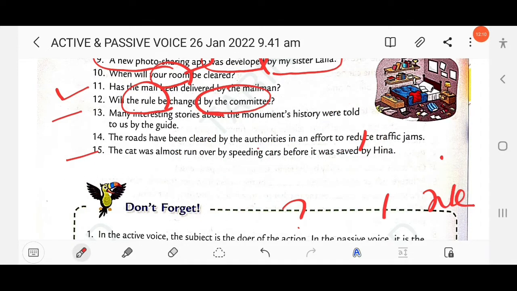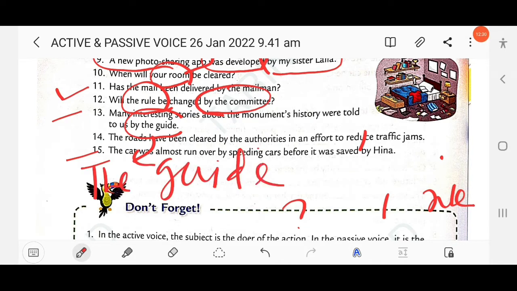Then next question here. Many interesting stories about the monument's history were told to us by the guide. So here the object is many interesting stories about the monument's history. By the agent, by the guide. So here which tense is used?